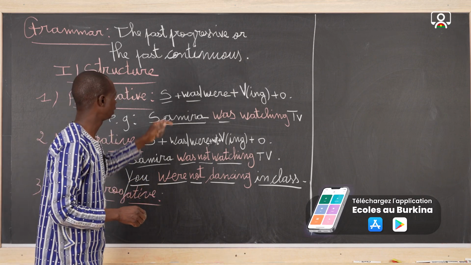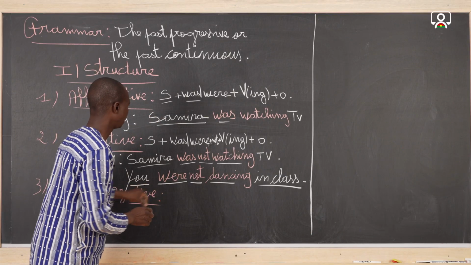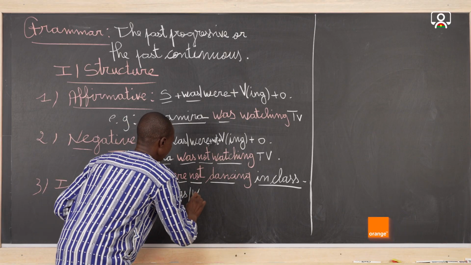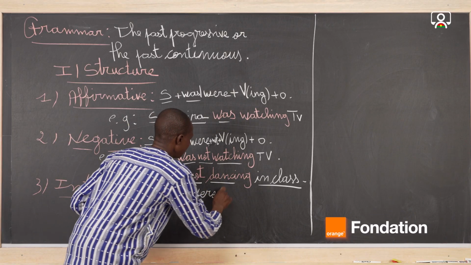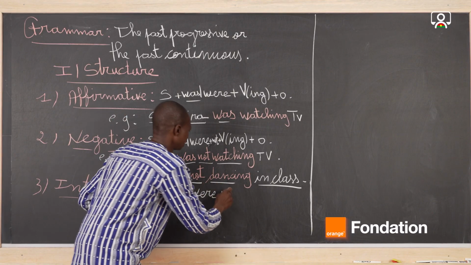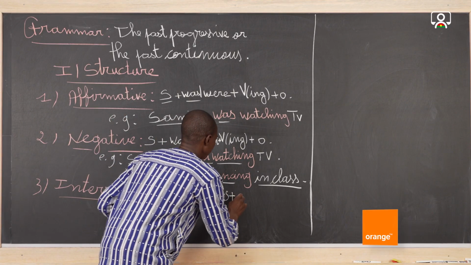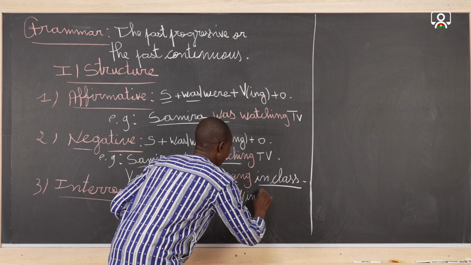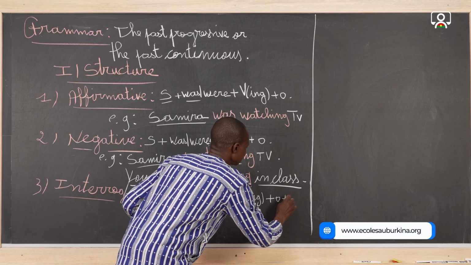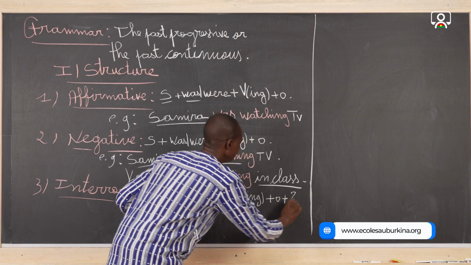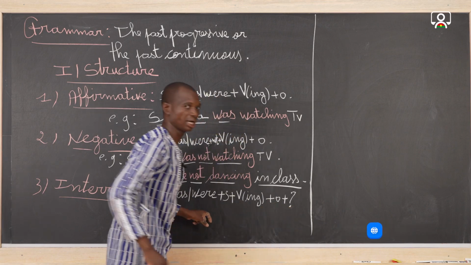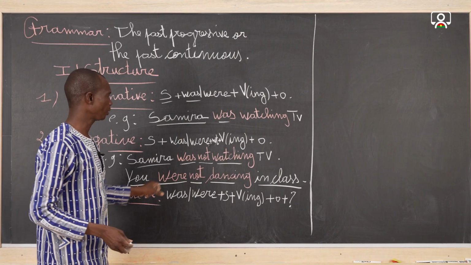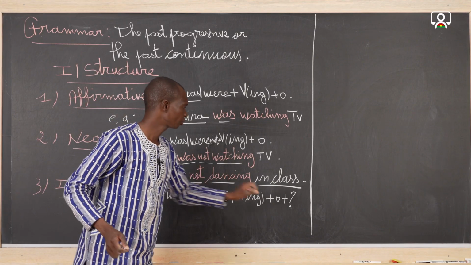First, we must put was or were at the beginning of the sentence, plus the subject. After that, we have the verb in ing form plus the object plus the question mark, because the question mark is the mark of the interrogation. That's why we must not forget the question mark.